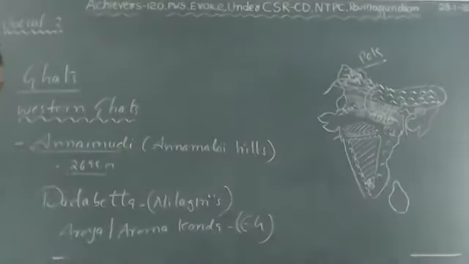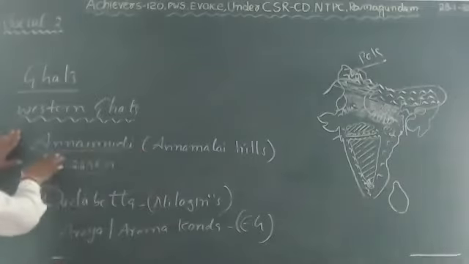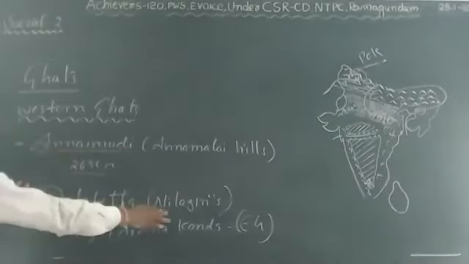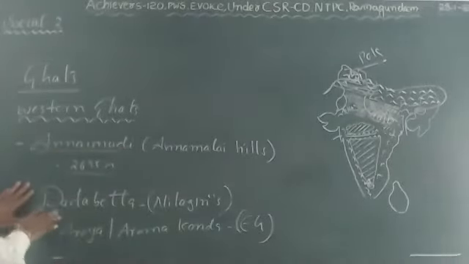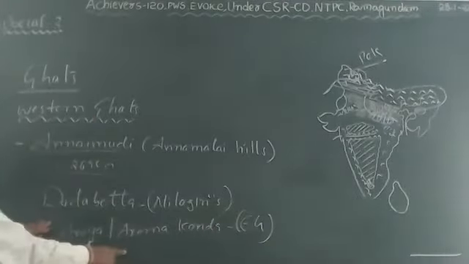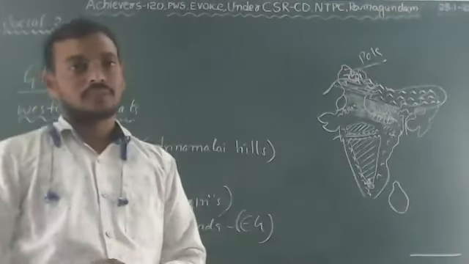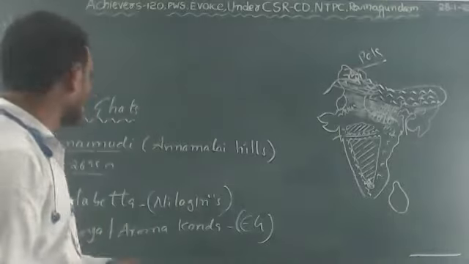Okay, my dear students, let you remember: what is the highest peak in the Annamalai Hills? The answer is Anaimudi. The highest peak in the Nilgiris is Doddabetta. And the highest peak in the Eastern Ghats is Aramakonda, which lies in Visakhapatnam district. Okay, so let us move on.